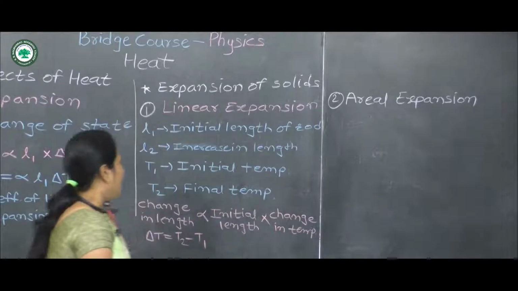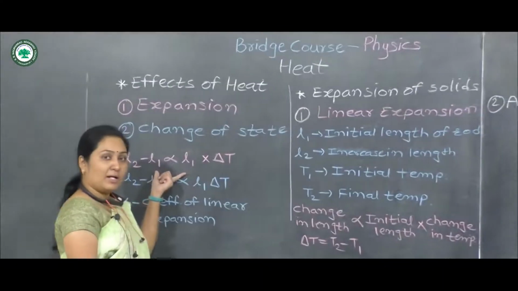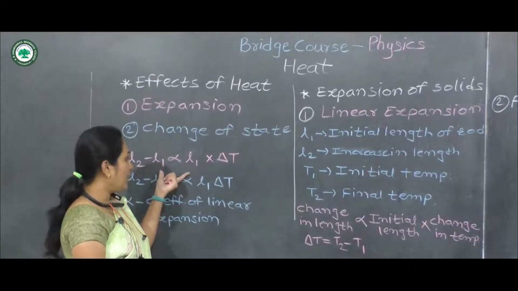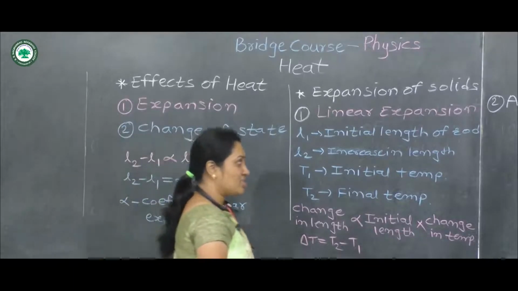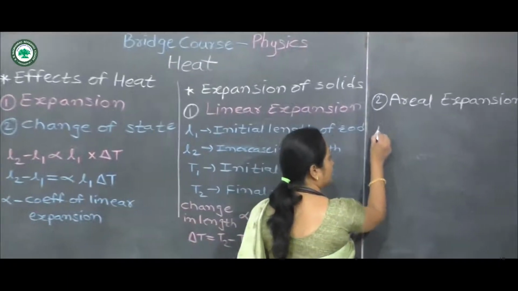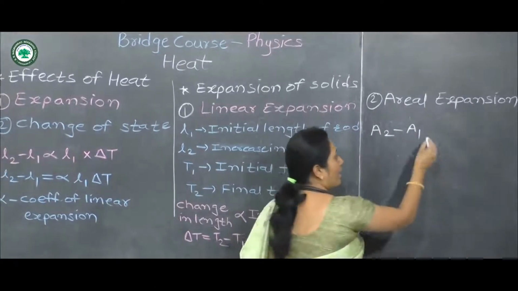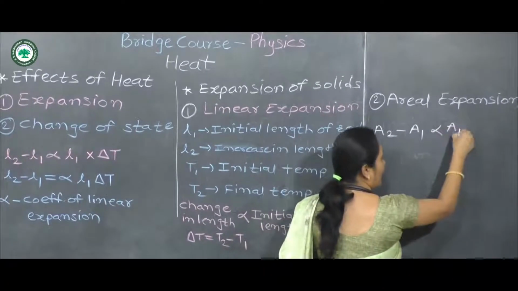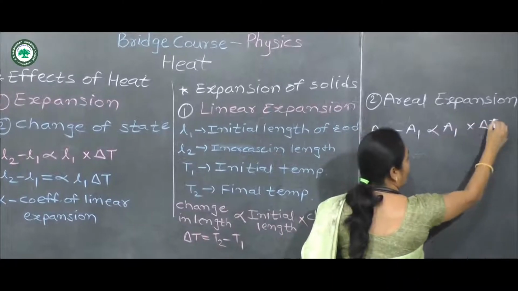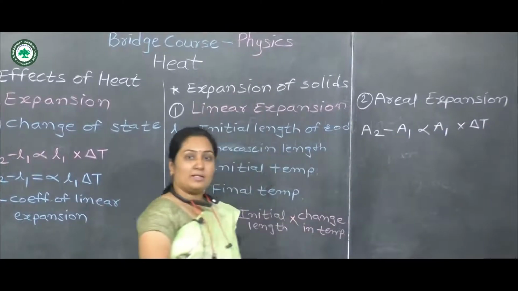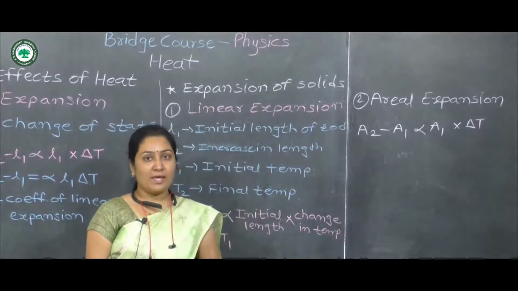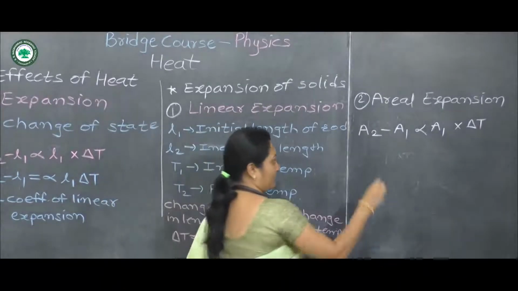So similarly, we have the equation of areal expansion, which is A2 minus A1 proportional to A1 into delta T.